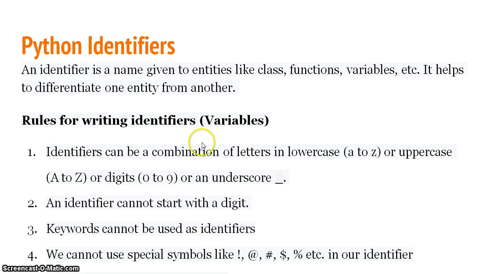So rules for writing identifiers, of course for variables also the same rules. Identifiers can be a combination of letters in lowercase a to z or uppercase A to Z or digits 0 to 9 or an underscore. An identifier cannot start with a digit. Keywords cannot be used as identifiers. We cannot use special symbols like exclamation mark, @, hash, etc. in our identifier.